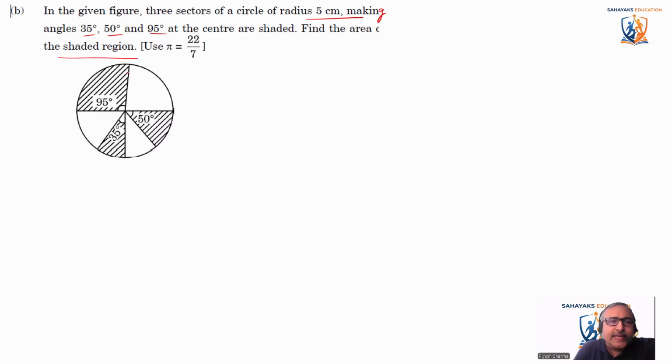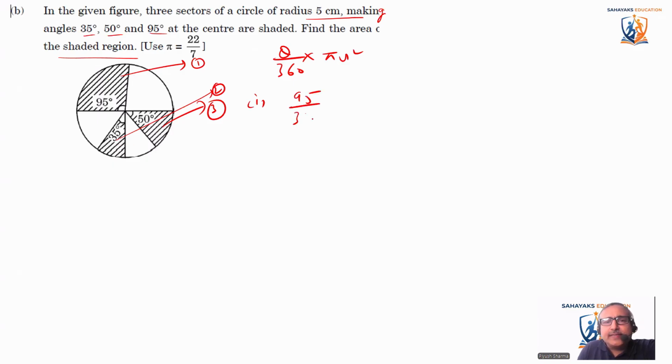So first we'll find the area of this, we'll find the area of this, and we'll find the area of this. Okay, so what is the area? We know that area of a sector is theta by 360 into pi r square. So theta is the first part. If I say this is 1, this is 2, and this is 3. So first one is 95 divided by 360 into pi r square.